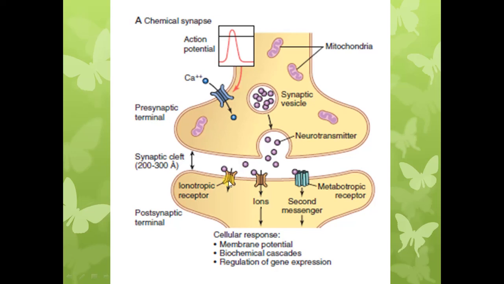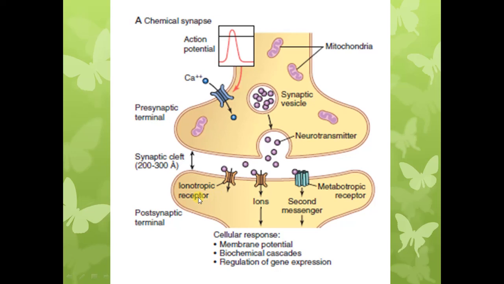Now these receptors can be of two types. Either they can be ion channels themselves, and such receptors are called ionotropic receptors.